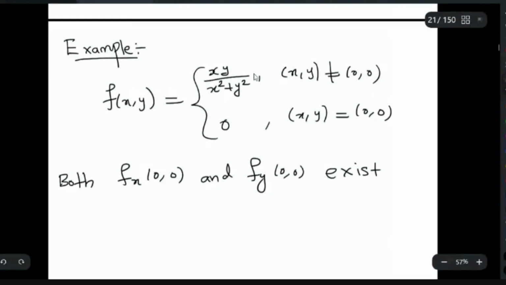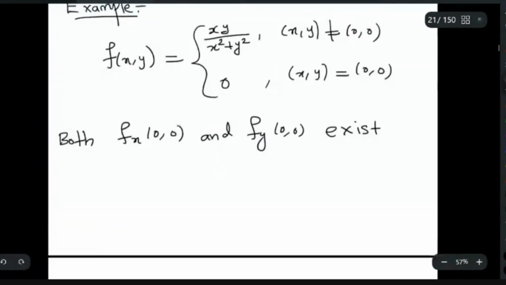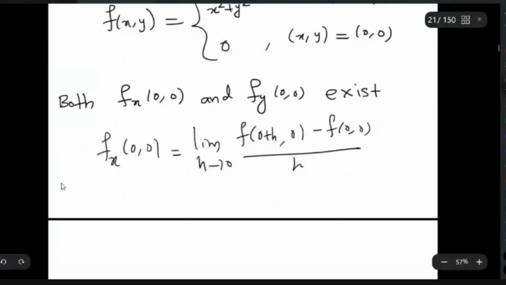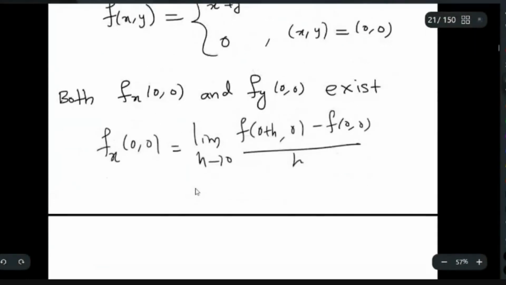Now I will prove that both the partial derivatives will exist at the point 0, 0. So let us look at this one. fx at 0, 0. So what is that? Limit h tending to 0, f of 0 plus h, 0 minus f of 0, 0 divided by h. So what is this quantity?